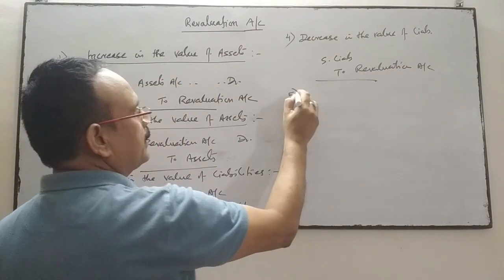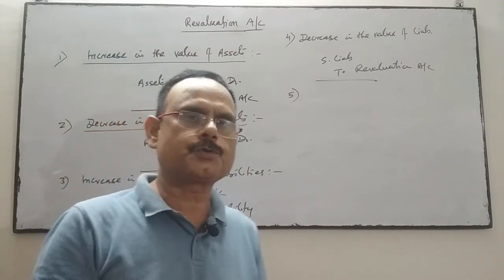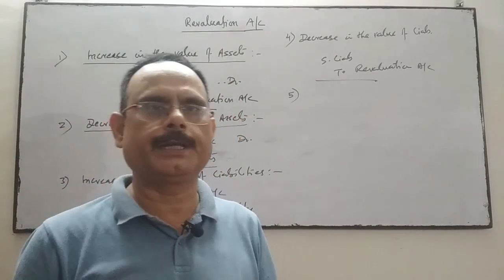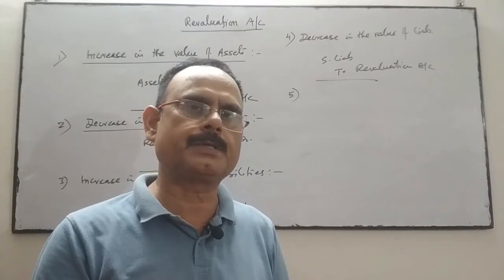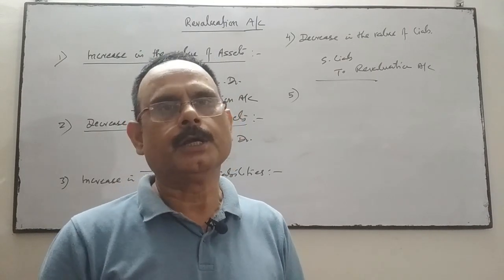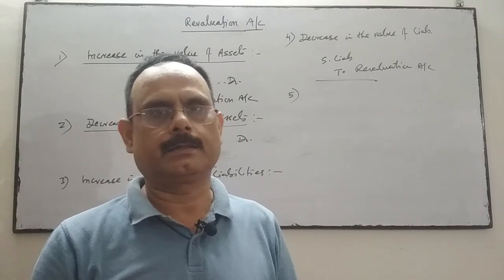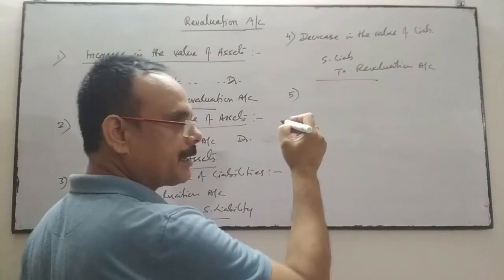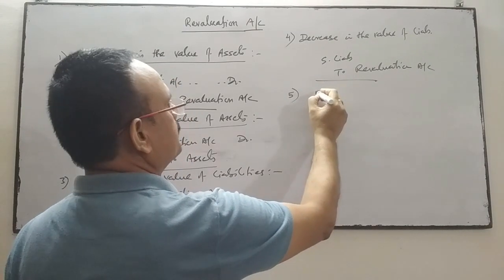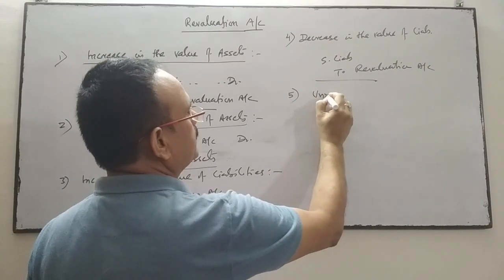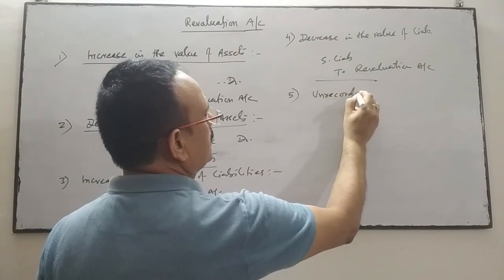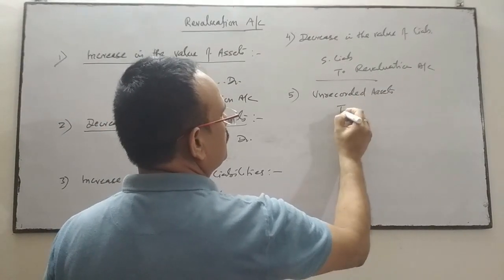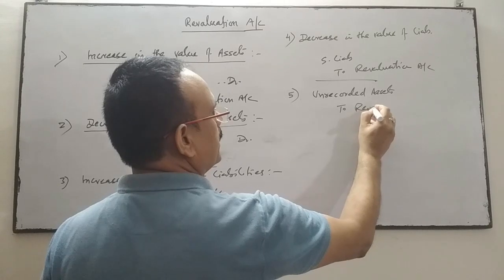Fifth, during the course of revaluation of assets and reassessment of liability, if any asset comes to our notice or knowledge which was not recorded earlier, for that we will do the entry: unrecorded assets account debit to revaluation account.